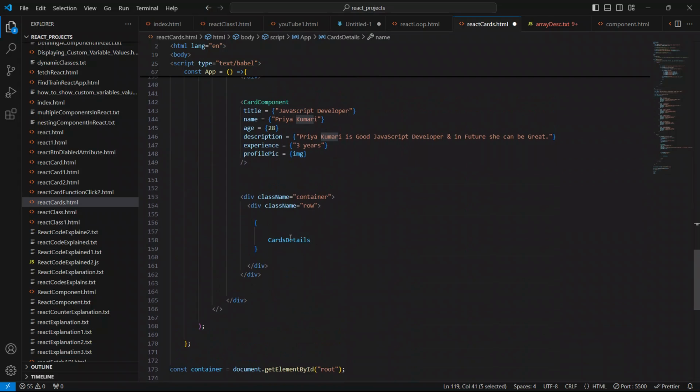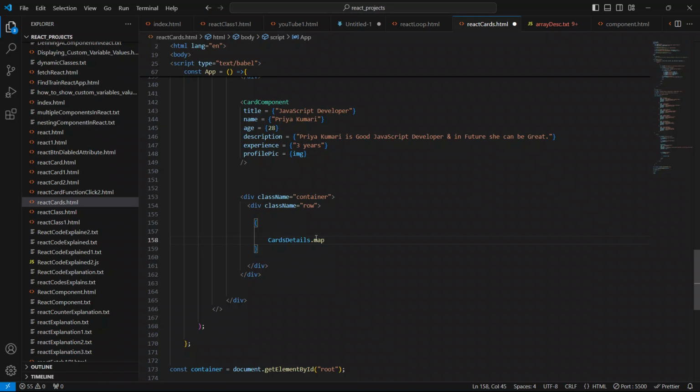To loop through this card details, we will say card details dot map. It is a predefined method in JavaScript to loop through an array of objects. It takes at least one callback function, and that callback function needs at least one necessary parameter.